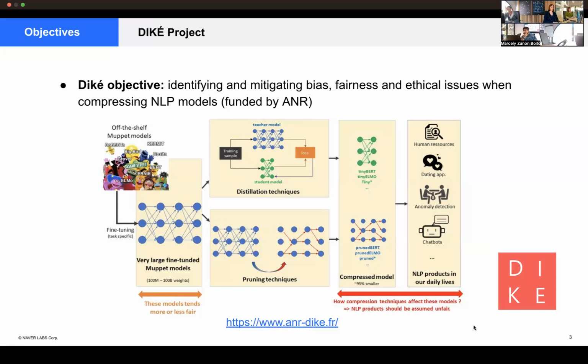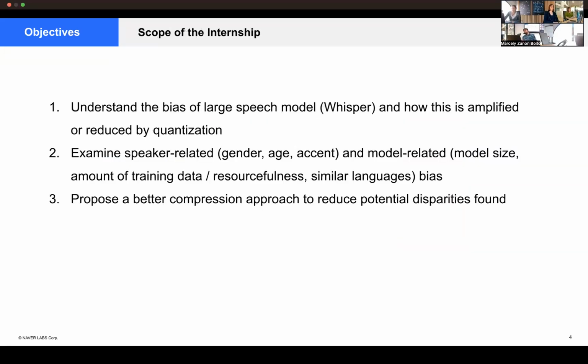But the problem here is that it's not yet clear what these compression techniques introduce in the model, what type of bias, or how the model will behave in specific outlier cases. So this is the focus of the project, and specifically in the internship, we want to understand the bias of the large speech model Whisper and how this is amplified or reduced specifically by quantization, one of these types of compression. With speaker-related bias like gender, age, and accent, and model-related bias like model size, resourcefulness, etc. And we want to propose a better compression approach to reduce potential disparities found.